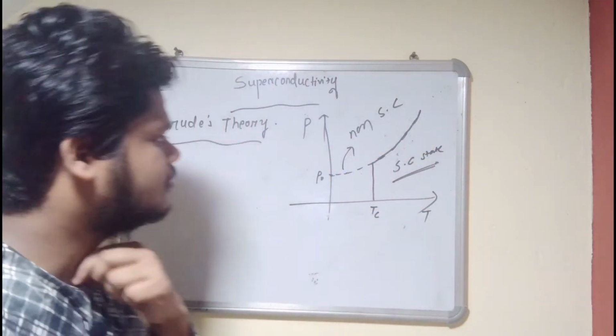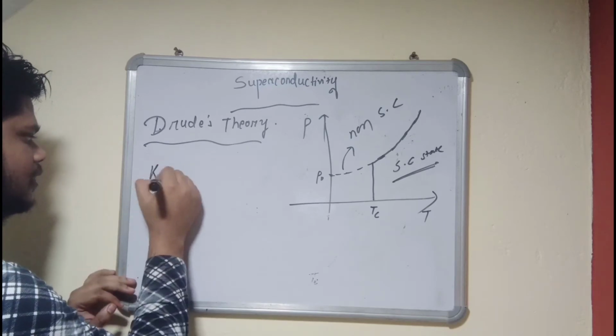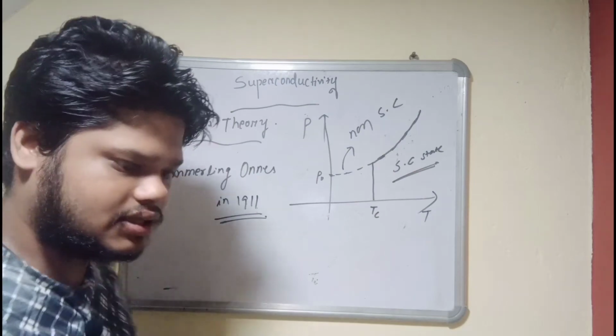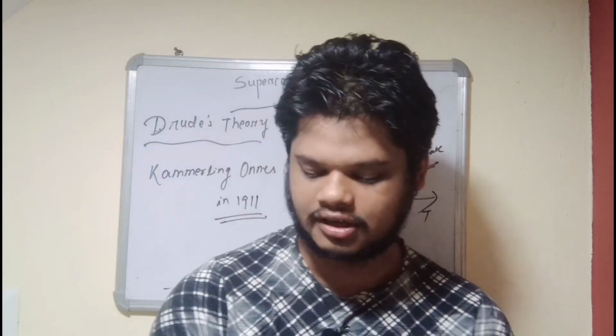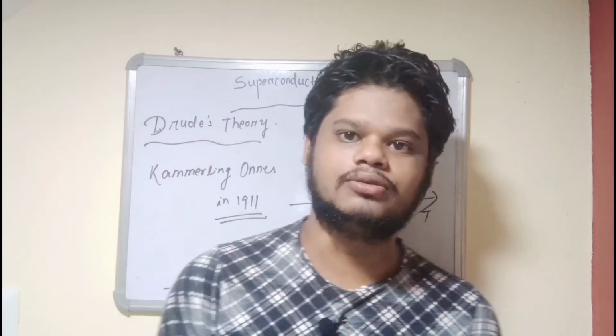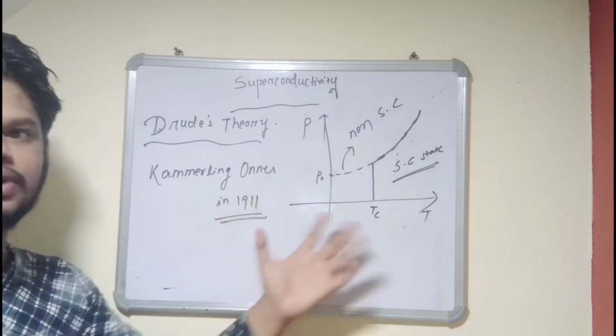It was first observed by Mr. Camerlingh-Onnes in 1911. So 1911 is not only famous for Mr. Bohr, for the discovery of the nucleus, but also Camerlingh-Onnes discovered the superconducting state.